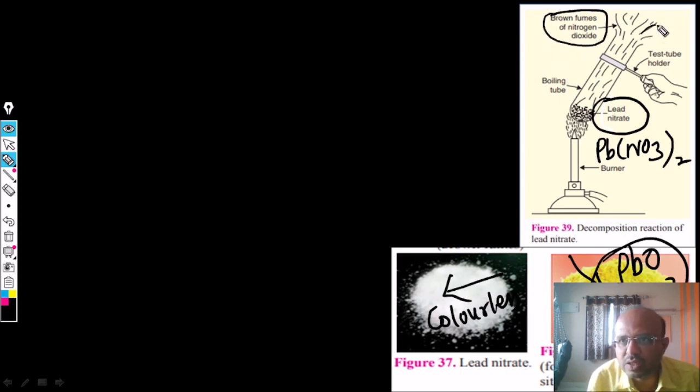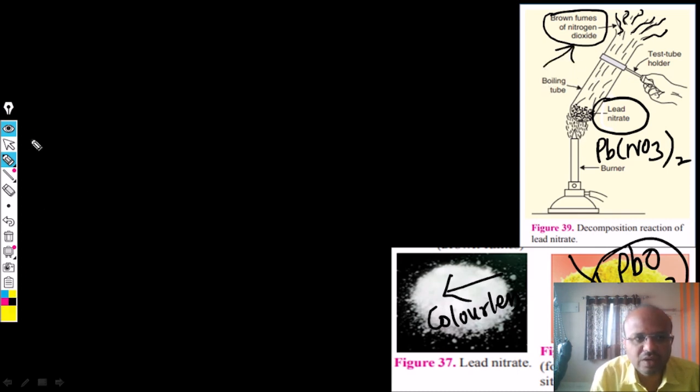You can see this one is what? Fumes, that is like a gas. The brown color fumes will be formed, that is why it will be visible to you. A colorless gas will not be visible, but this gas will be visible because it is brown. That is why it is the brown fumes of nitrogen dioxide.